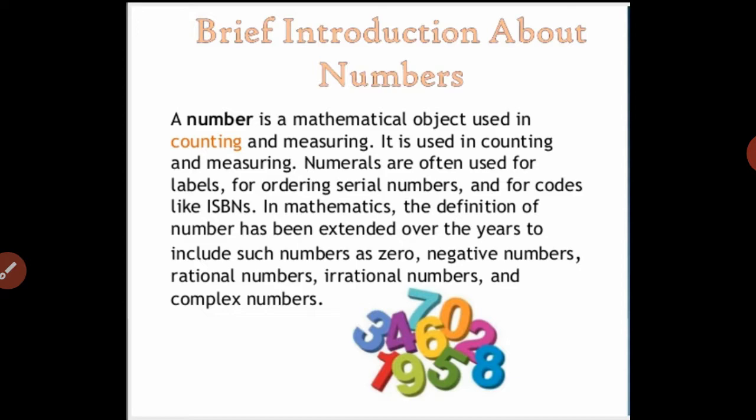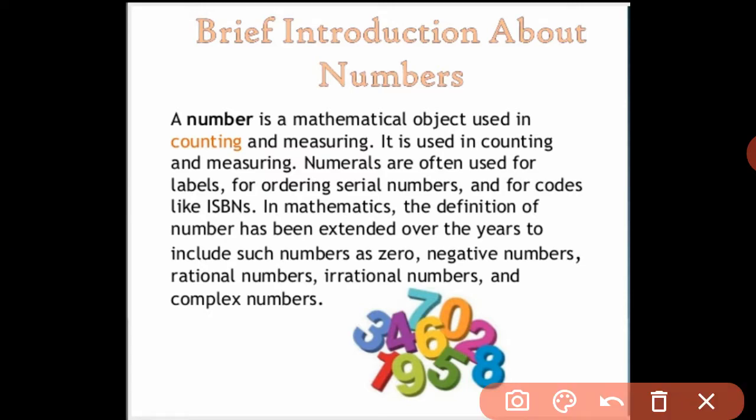In mathematics, the definition of number has been extended over the years to include zero, negative numbers, rational numbers, irrational numbers, and complex numbers. You will study complex numbers in class 11. In class 9th and 10th, you will study only real numbers.